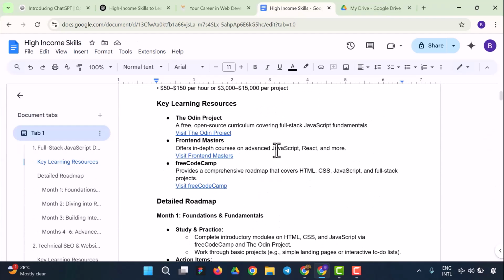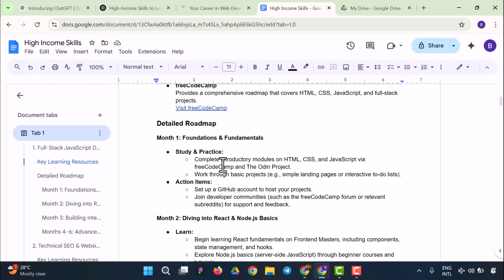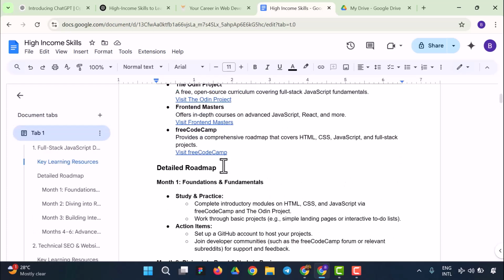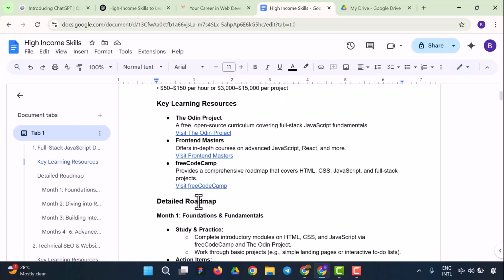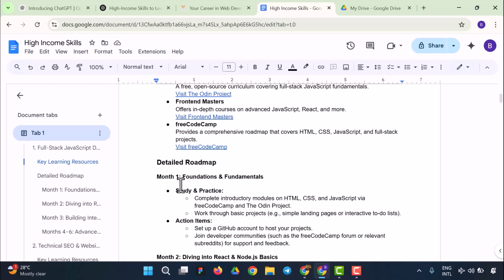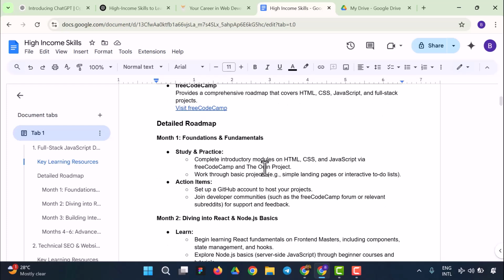Right now, after you've learned everything in this document, after you've gone through all these resources, you need a lot of hard work to get yourself to a better place. So you have to go through all these resources like I mentioned earlier on. It has been detailed here what you could earn, and the resources are detailed. You could see month 1, you could learn the foundations and fundamentals, complete introductory modules on HTML, CSS and JavaScript, and walk through basic projects, e.g. simple landing pages and other. Set up a GitHub account. So these are action items. You could join developer communities.